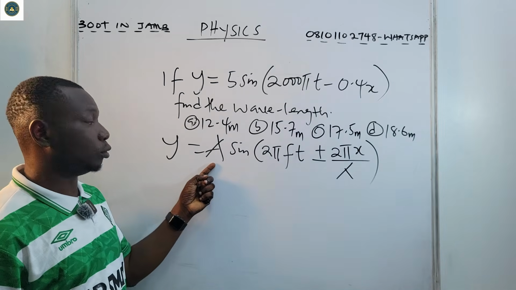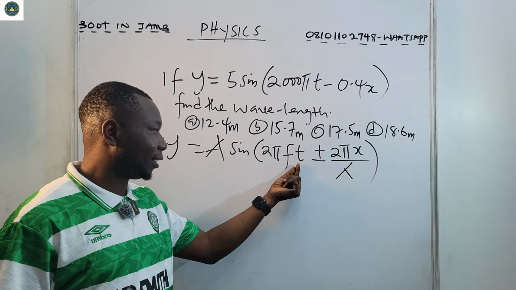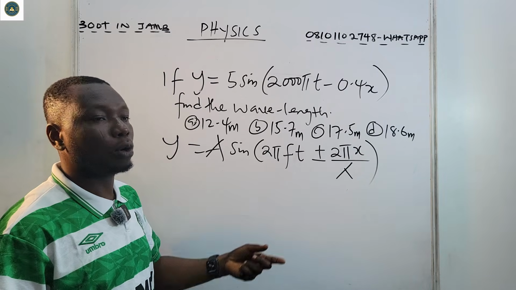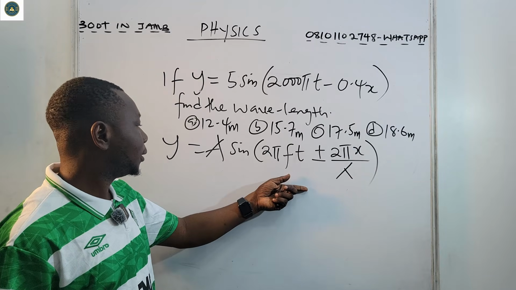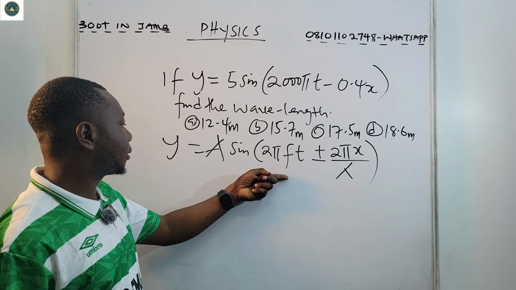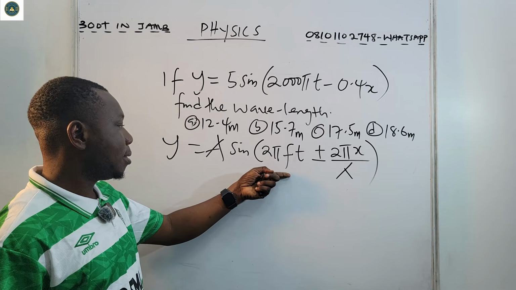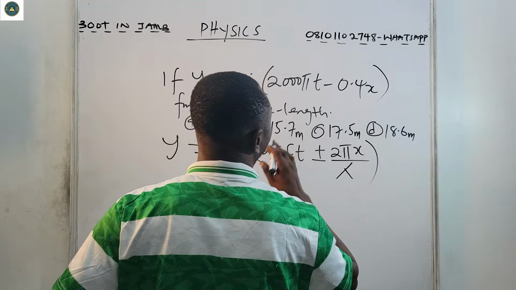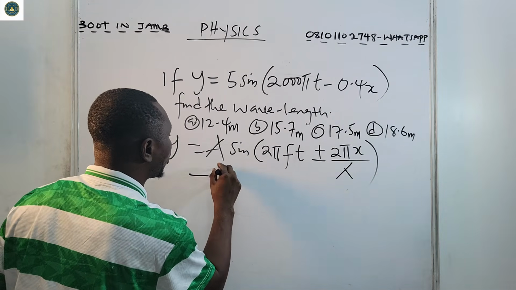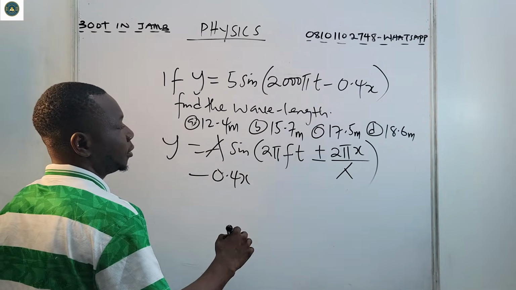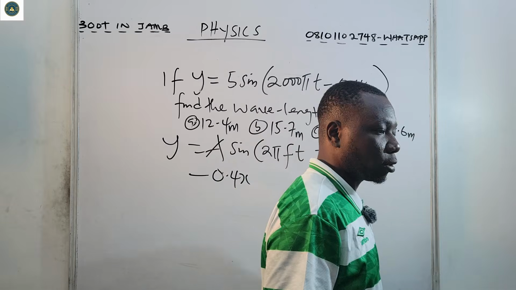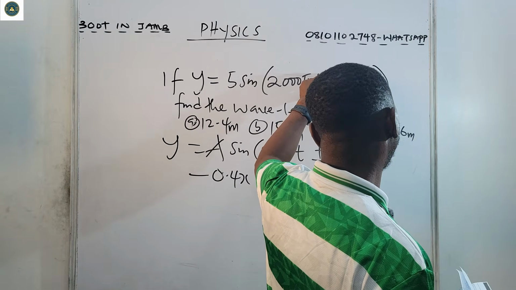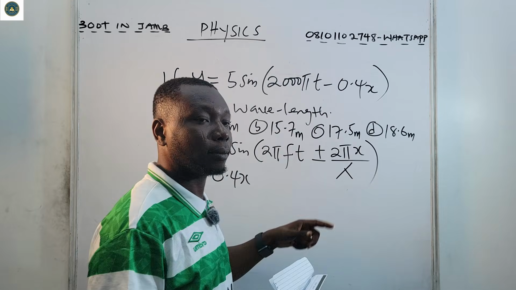Here A is amplitude and f is frequency. So we compare this. We have minus 0.4x. Now we have plus or minus, so consider what is coming. What is coming is negative, so that's why we take the minus.